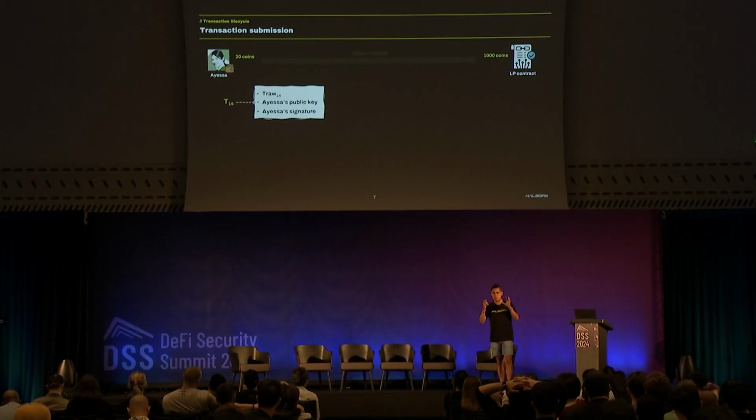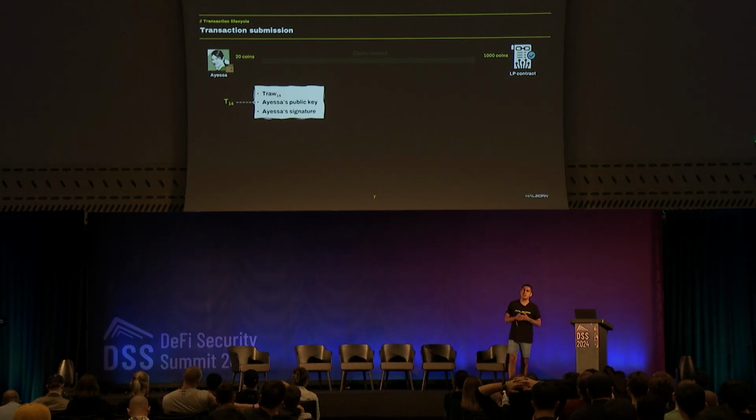What happened behind the scenes? So first, we have Ayesa with her client, in this case a wallet, and the wallet tries to build a transaction. Let's name it transaction 14. Why 14? Because before that transaction, she executed 13 transactions successfully. So if we take a closer look at transaction 14, we are going to see raw data, a public key, and a signature.